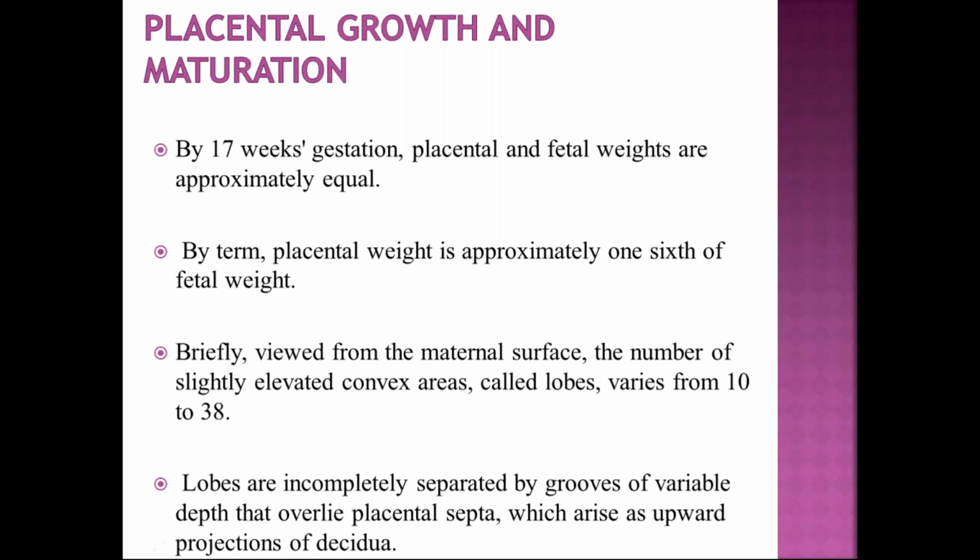So, placental growth and maturation. By 17 weeks of gestation, placenta and fetal weights are usually equal. By term, the placental weight is only 1/6 of the fetal weight. We've already known that. Each placenta will have a maternal surface with the convex areas. We've already seen the lobes, which are 15 to 20 lobes. These lobes are incompletely separated by grooves. I have already shown you in the figure, incomplete septa.